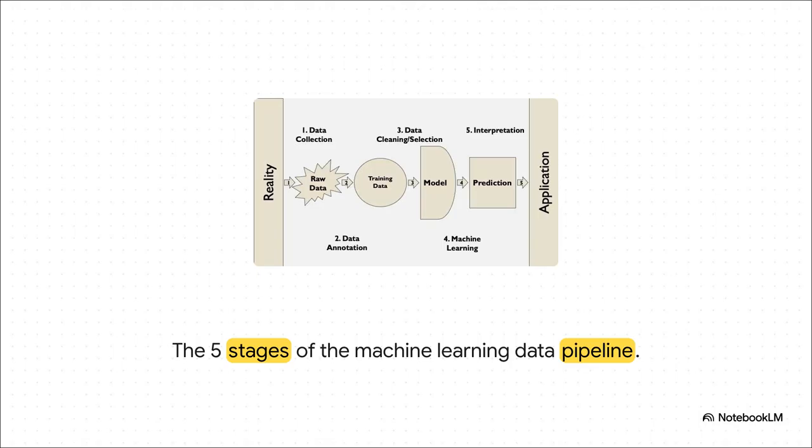But here's the catch. Real-world data is incredibly messy and incomplete. It has to go through a strict pipeline from reality to prediction. We always start with data collection from reality, gathering the raw stuff. But then comes data annotation, where we label it so the machine can actually understand what it's looking at. Next is data cleaning. This is where we resize images, correct errors, and remove duplicate records. Only after all of this rigorous pre-processing does the training data actually reach the machine learning model to generate a prediction. The golden rule here? Good data creates good AI, bad data creates bad AI.